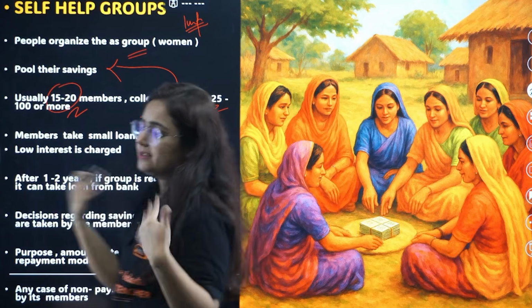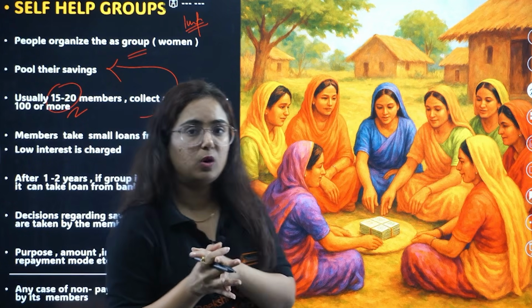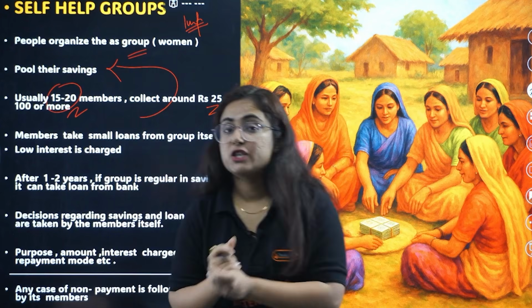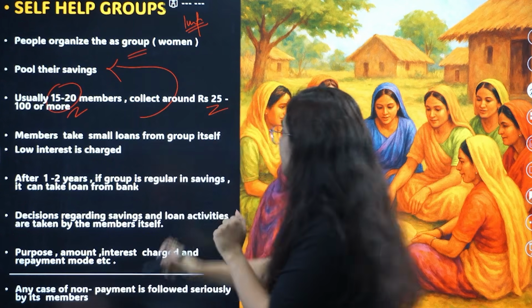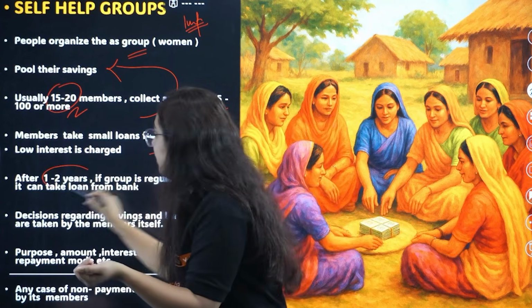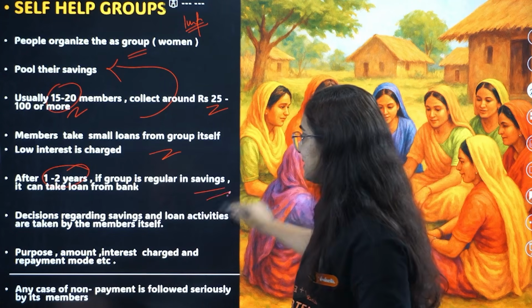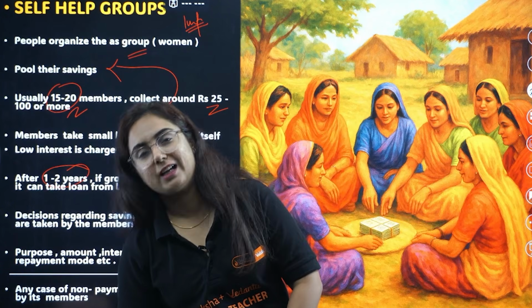Assume that among those women, one needs to start a small business, but she wants a small loan. She will go to that group and ask for a loan. Low interest will be charged on her. After 1-2 years, when this group is regularly doing savings, it can get a loan from the bank also.